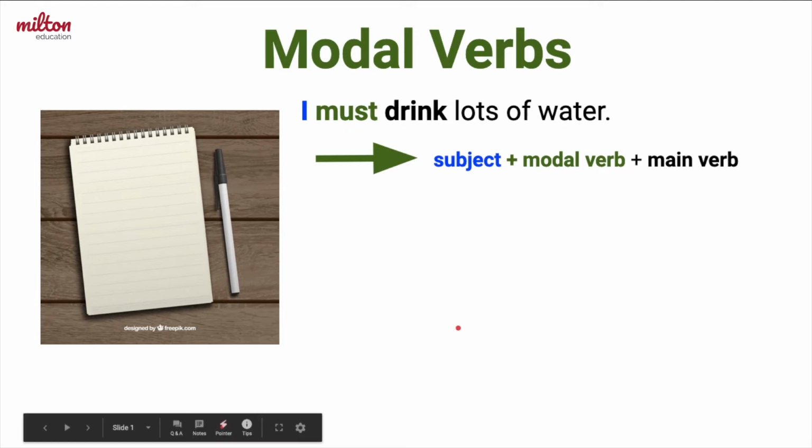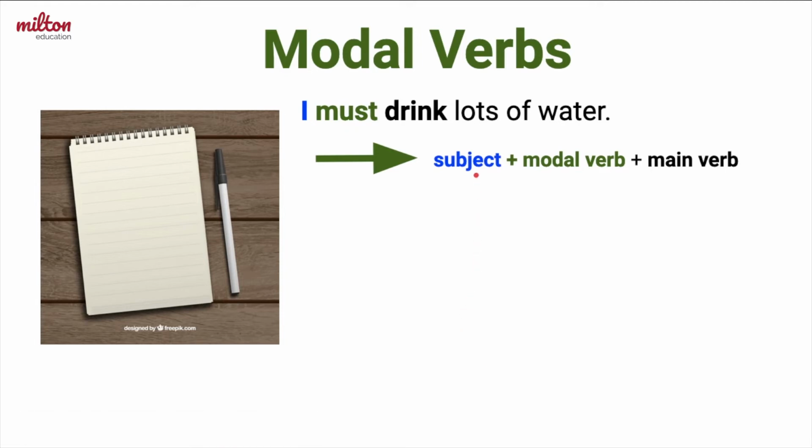This sentence uses a formula. Subject plus modal verb plus main verb. I plus the modal verb must plus the main verb drink. Remember that the main verb is the most important verb of the sentence.